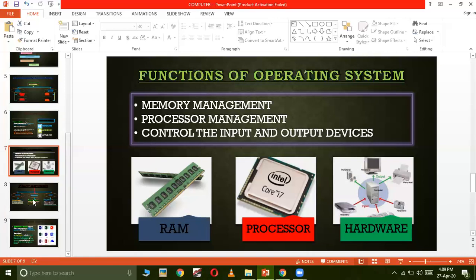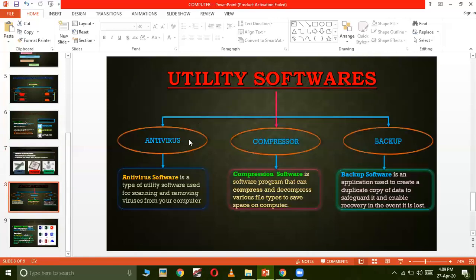Now let's see some examples of utility software. The first one is antivirus. Antivirus is a type of utility software used for scanning and removing viruses from your computer. As I said, antivirus removes unwanted programs or files from your computer to keep your files safe and secure, and to make your computer faster.